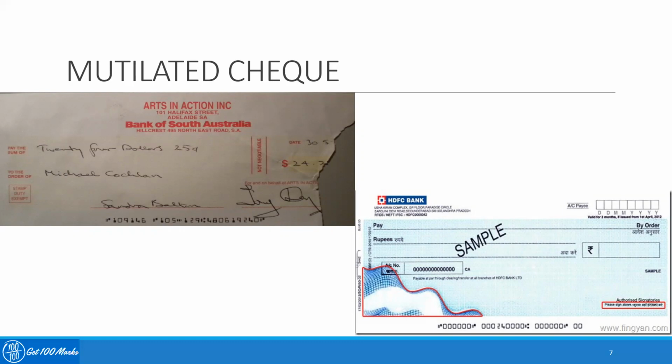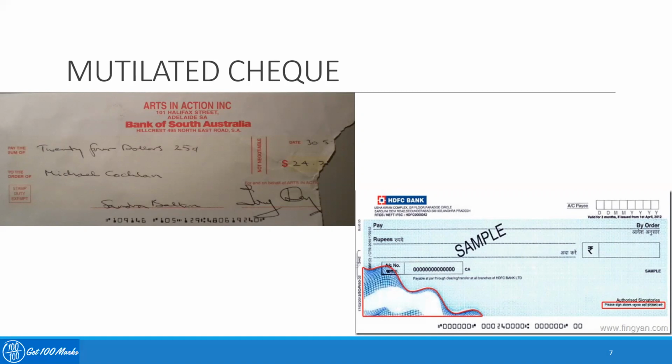A check is said to be mutilated when it has been cut or torn, or when a part of it is missing. So mutilation may be either accidental or it can also be intentional. If it is accidental, the banker should get the drawer's confirmation before honoring it. If it is intentional, he should refuse the payment. The check is to be returned with a remark, "mutilated check" or "mutilation requires confirmation." Okay, so this is how a mutilated check is treated.